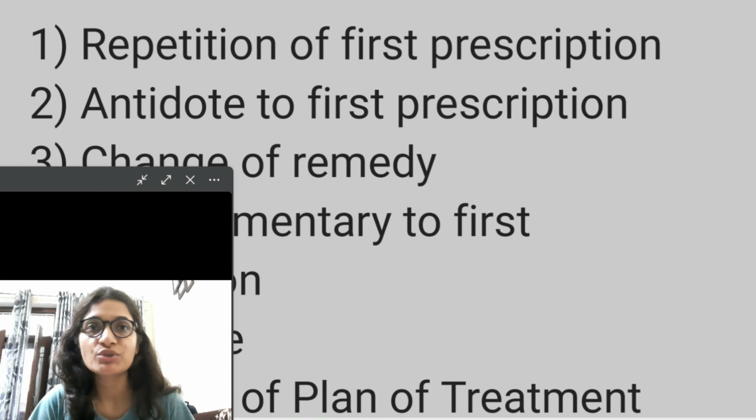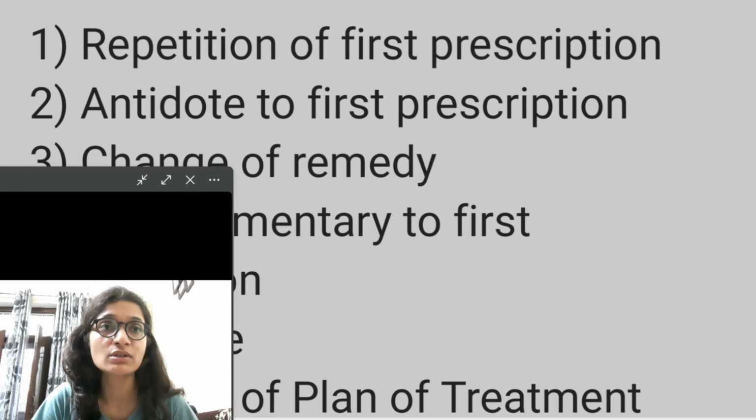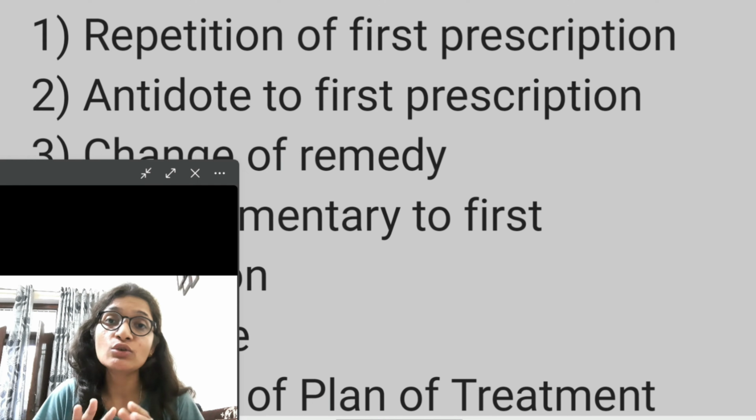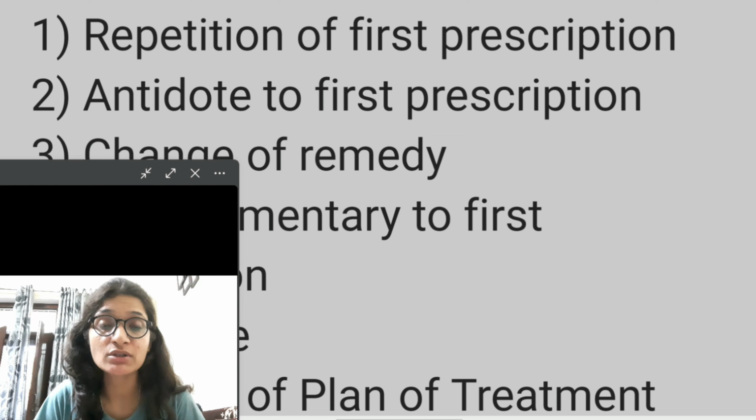The first type of second prescription is the repetition of the first prescription. You repeat your first prescription when the medicine you had given previously has stopped doing its work, the case comes to a standstill position and the patient is not improving further. Or, when you have given the first prescription and there was partial relief, the original symptoms for which you gave the first prescription reappear. In both cases you are about to repeat your first prescription. So this is a type of second prescription.